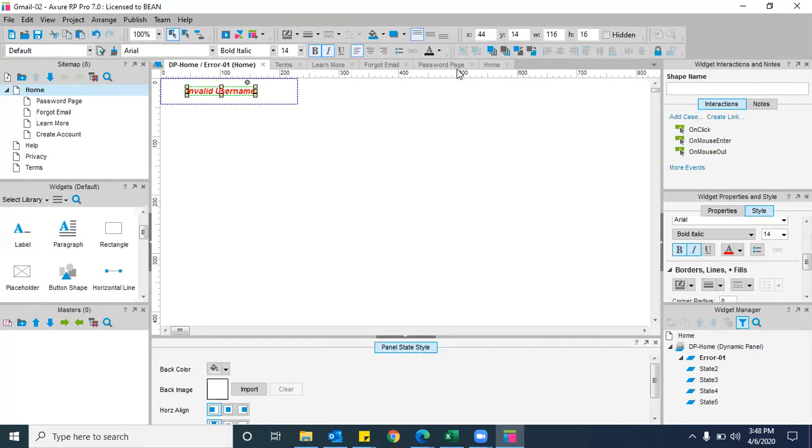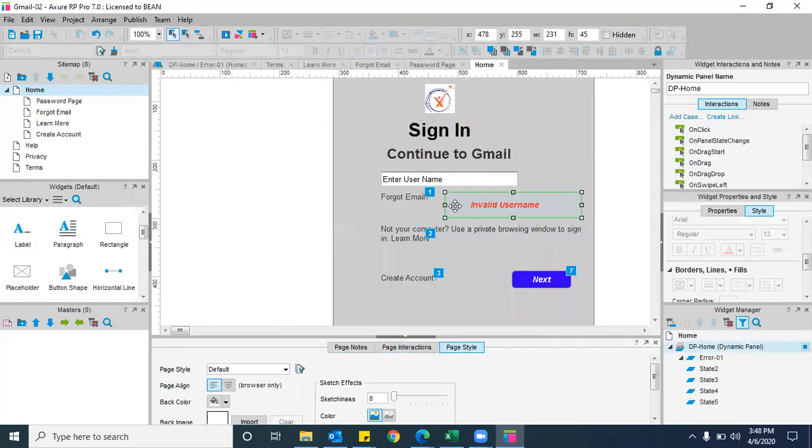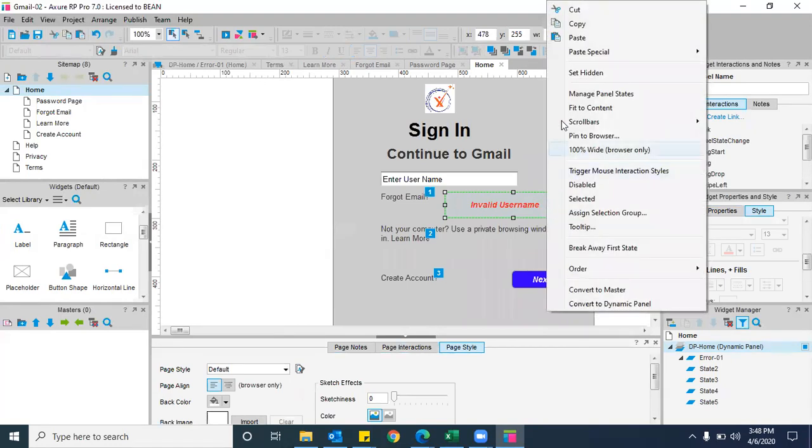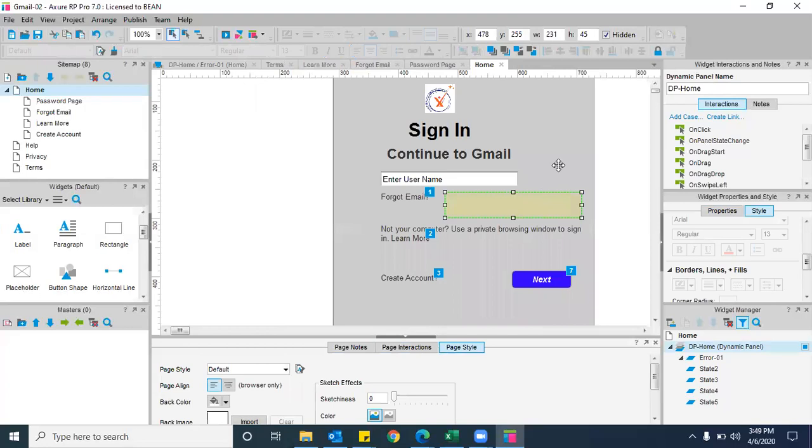Now go back to your home page. See, by default, the invalid username message is being visible now, right? But our condition should be hidden. By default it should not be displayed, right or wrong? Correct. So now I'm hiding it. See how I'm hiding it. Right click on it, set hidden. So it is not visible by default.